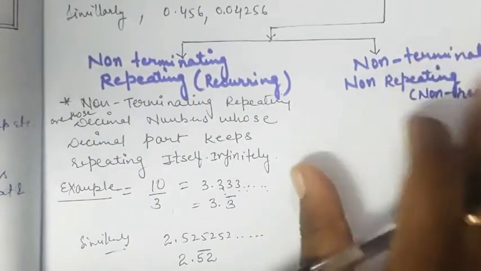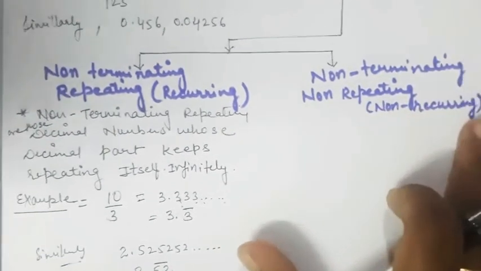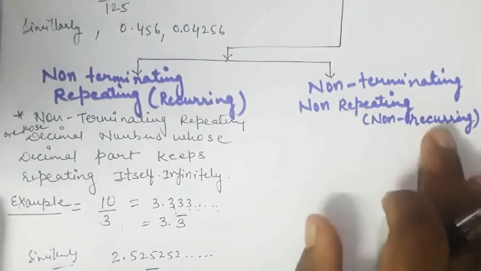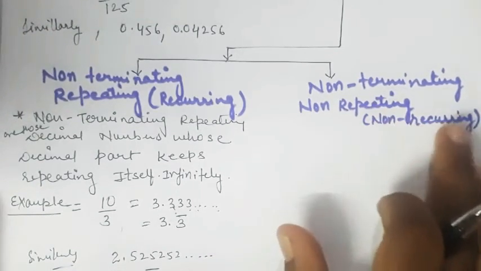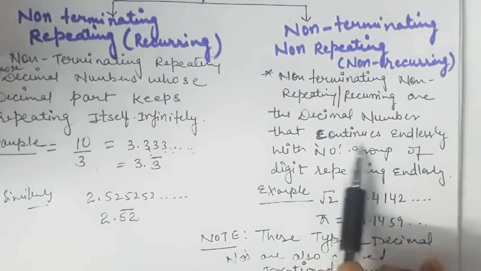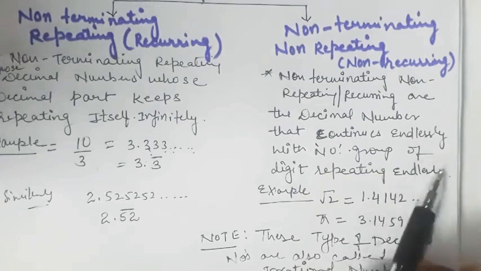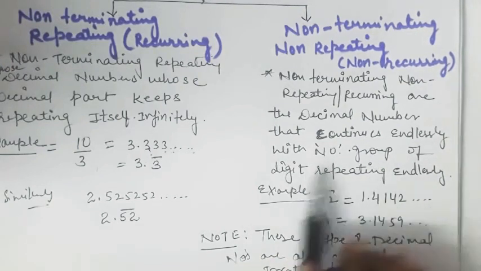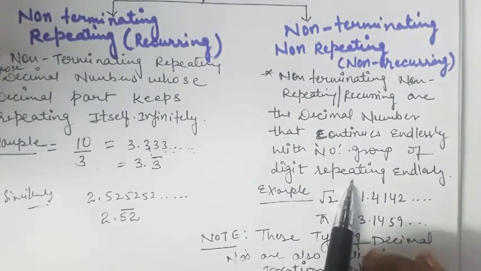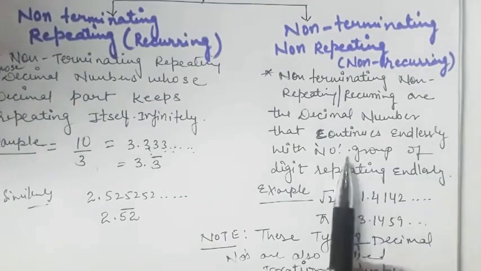Now let's move to non-terminating non-repeating decimal expansion, which is also called non-recurring. These are decimal numbers that continue endlessly, meaning they never stop, with no group of digits repeating. Here, it will never terminate and never repeat.